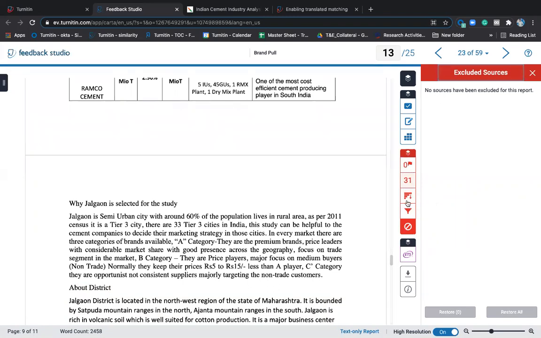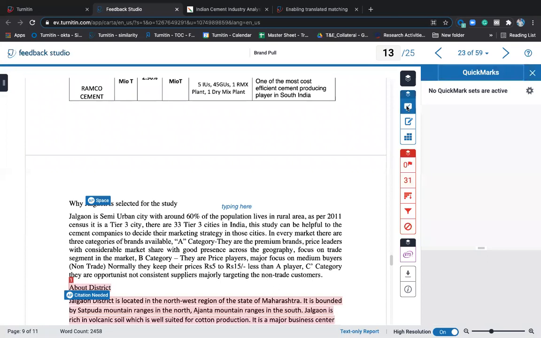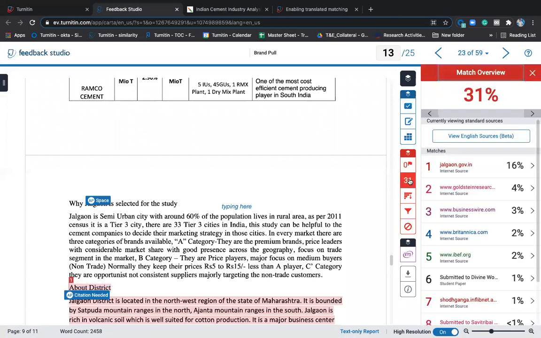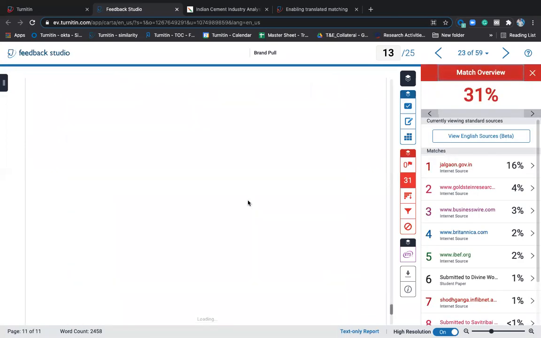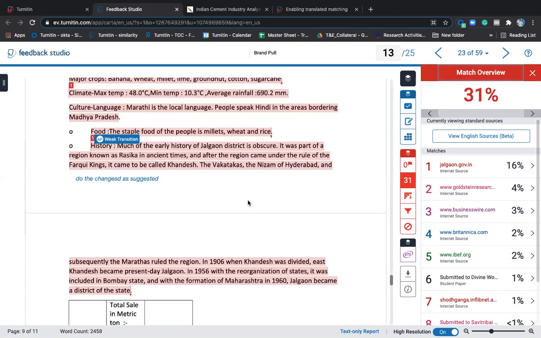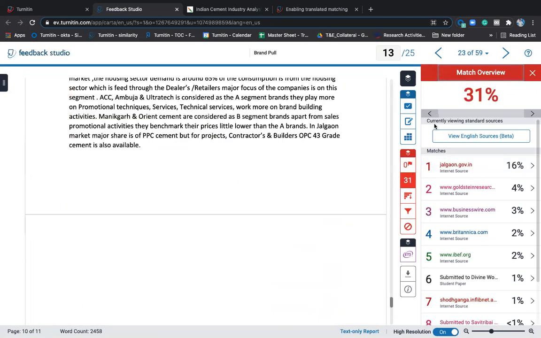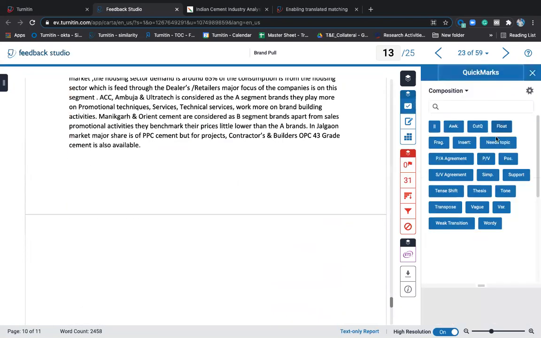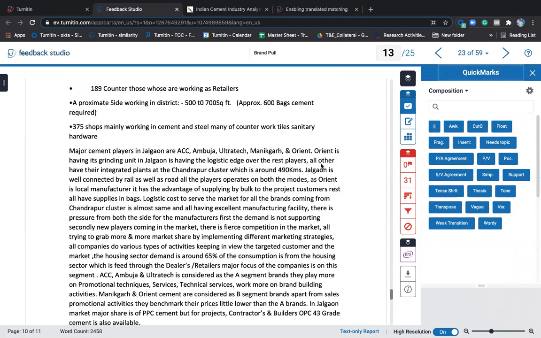Now, this was related to plagiarism, that is similarity. Now, how do we give feedback to our students? So let's see the similarity percentage here. So the document is looking like this. The document is showing like this. Now the student was supposed to do some changes. So I need to give some comments. So what I do is I'll tell the students you need to give a topic here. I'll drag and drop needs topic here. This is predefined composition related.